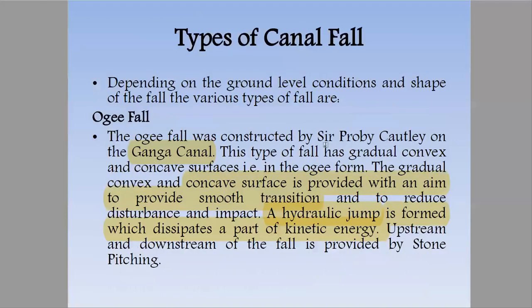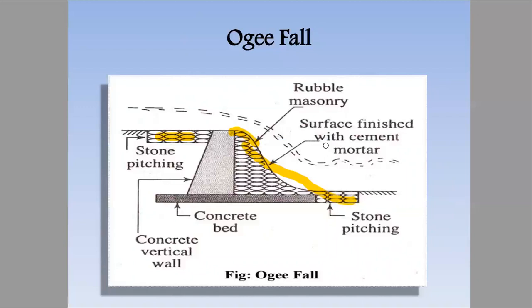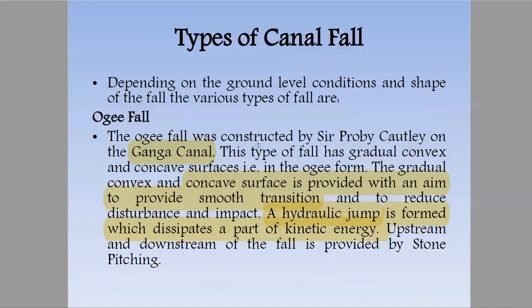Okay, this much for the OG fall. You have to keep in mind a few points. OG falls are designed for the Ganga Canal, designed by Sir Proby Cautley. The Ganga Canal is very famous for its high flowing velocity, therefore we have to design an OG fall there. Another point is it has convex and concave surfaces, for a smooth transition.